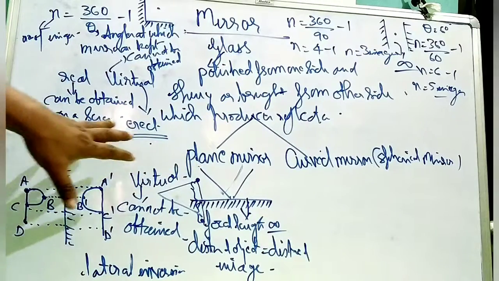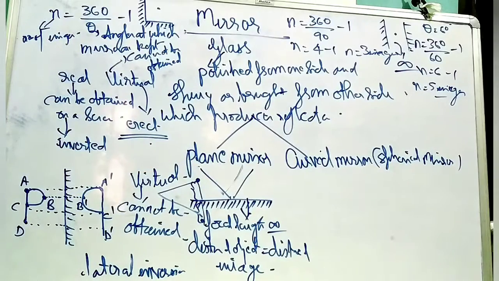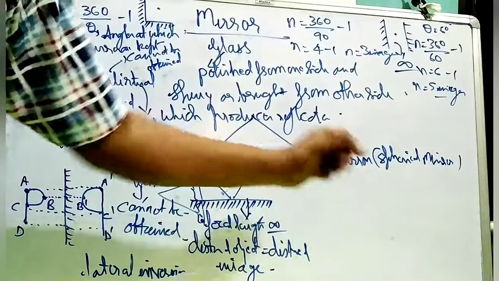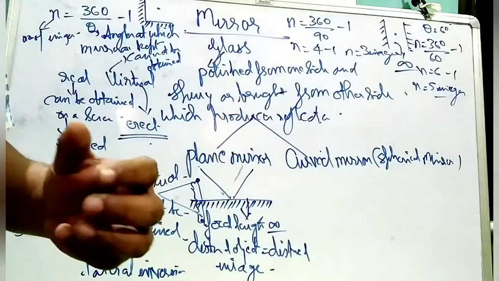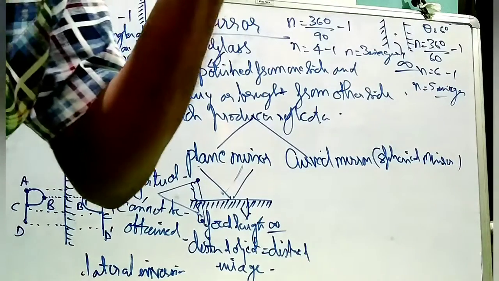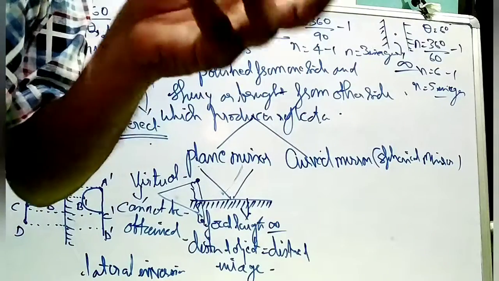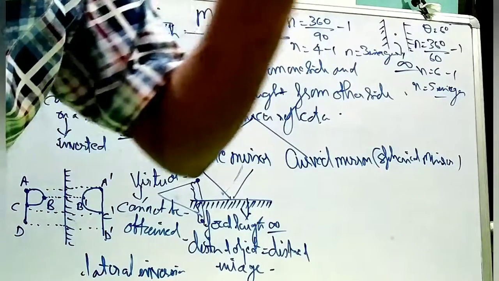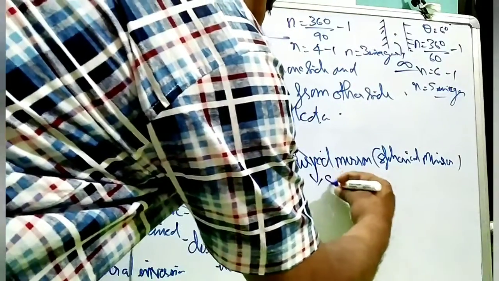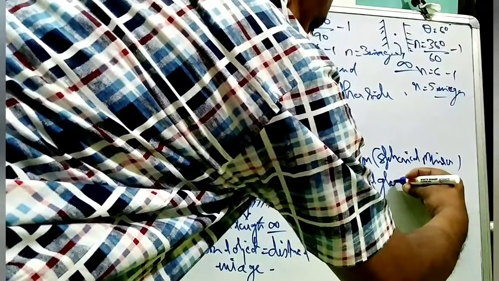So this is about the plane mirror. Is this clear? Now coming back to the second mirror, that is called a curved mirror or a spherical mirror. So what is a spherical mirror? Spherical mirrors are those in which the spherical glass is polished from one side. For a curved mirror, we have to take which type of glass? Spherical glass.